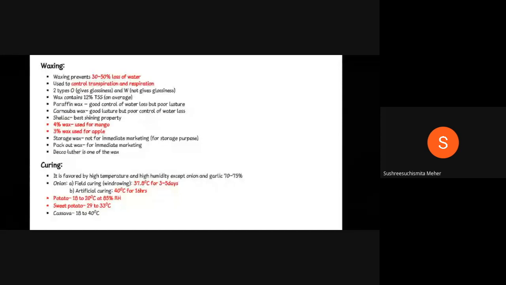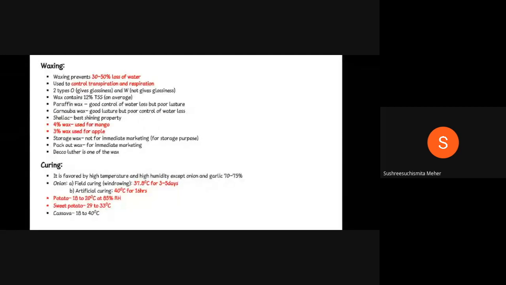Coming to the curing part, it is favored by high temperature and high humidity, except for onion and garlic, which need 70 to 75% relative humidity for curing. They'll ask what field curing of onion is called. It is called windrowing. The temperature should be 37.8 degrees Celsius for 3 to 5 days. For artificial curing of onion, it should be 40 degrees Celsius for 16 hours.